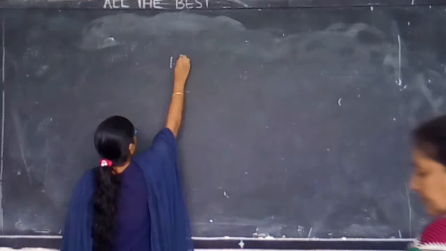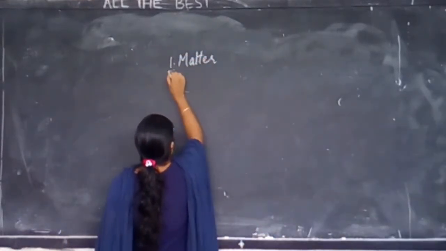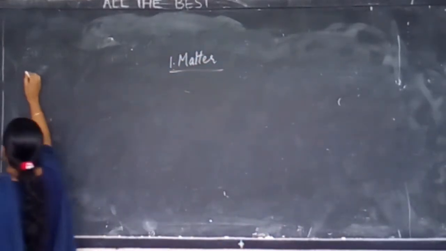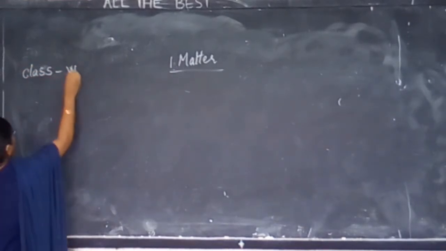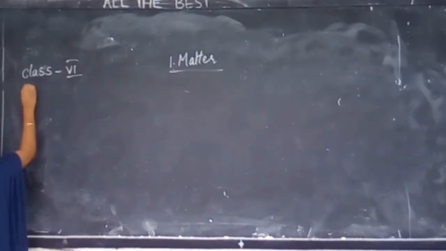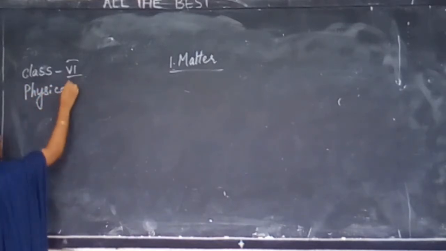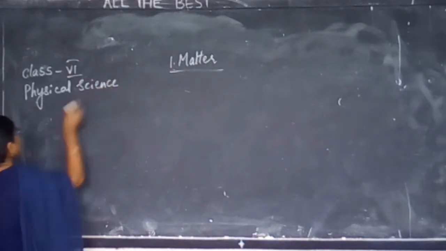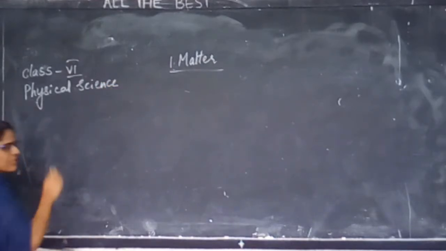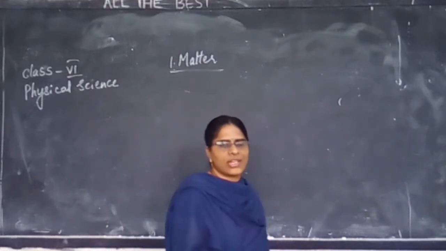Already we have studied regarding matter. Now in this, what we said, what is matter? Matter is anything which has mass and occupies space. Yes or no, children? In the last class, we also have done some activities to demonstrate this.